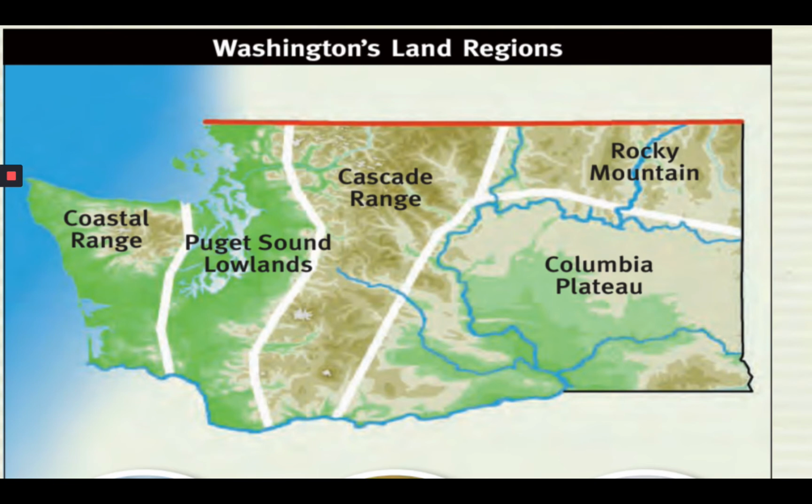One of my favorite areas in Washington. One of the driest areas in Washington. But one of my favorite areas in Washington would be right around here, right where that white line is. And that's the Pasayten Wilderness, where we happen to have our gray wolves and the largest population in the United States of lynx, the big cats.